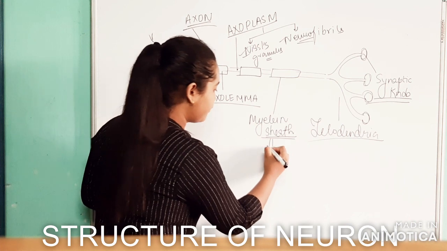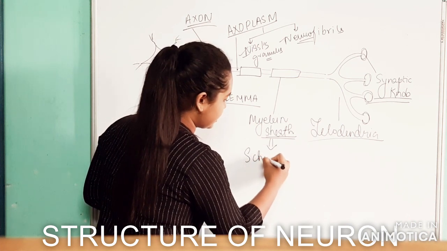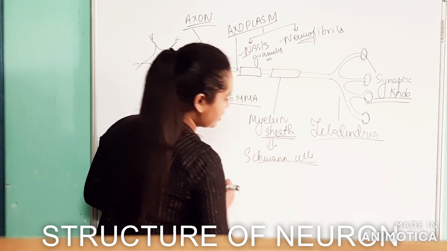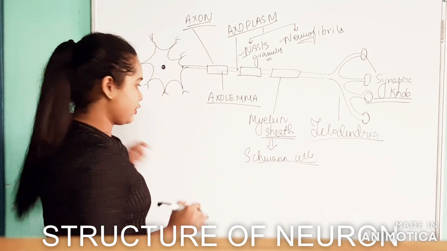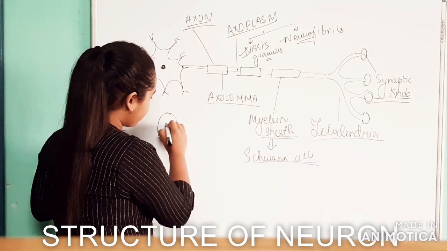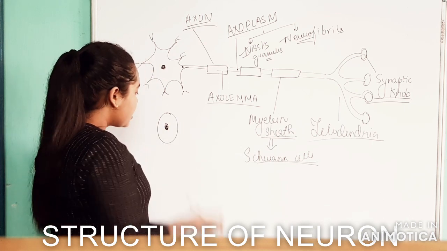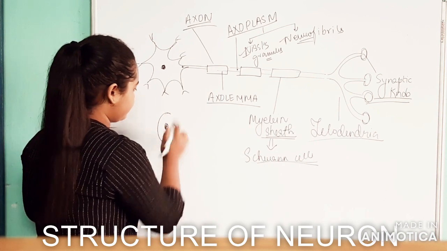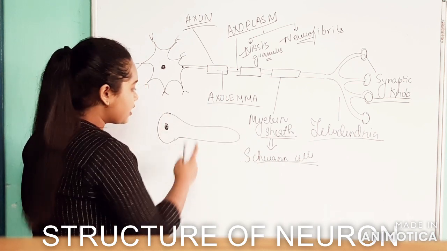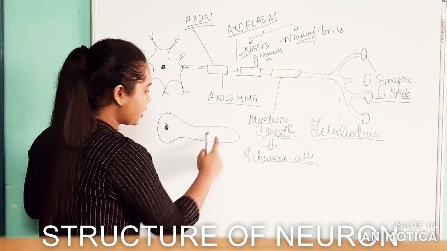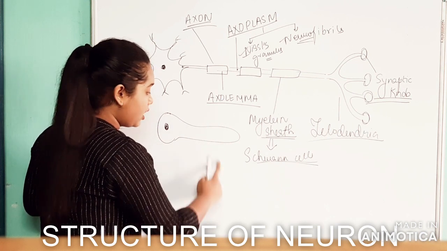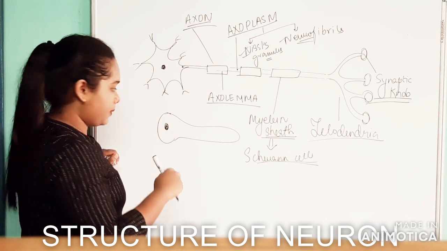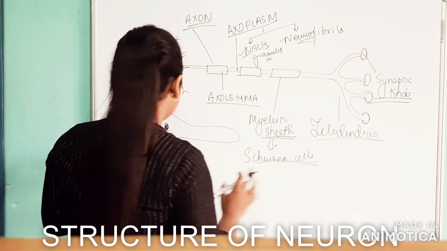Myelin sheaths are formed by the squamous cells. How are they formed with the help of squamous cells? Let me tell you. Suppose this is the squamous cell. Now this squamous cell will form certain extensions. Now this extension will coil around. It will form turns around the axon to cover it up.